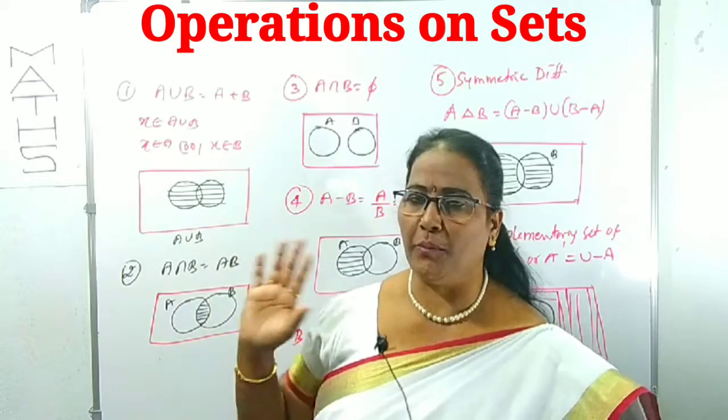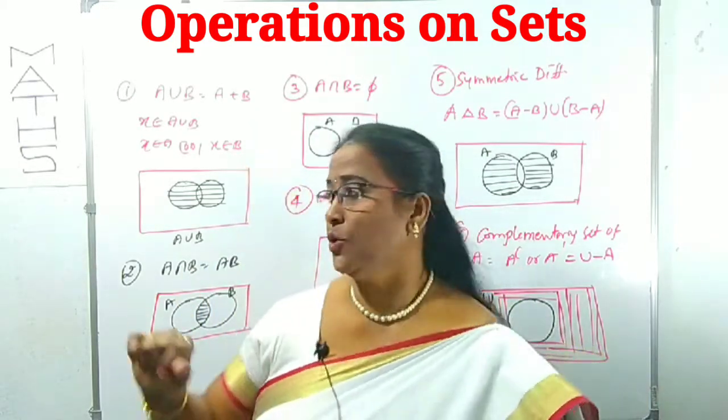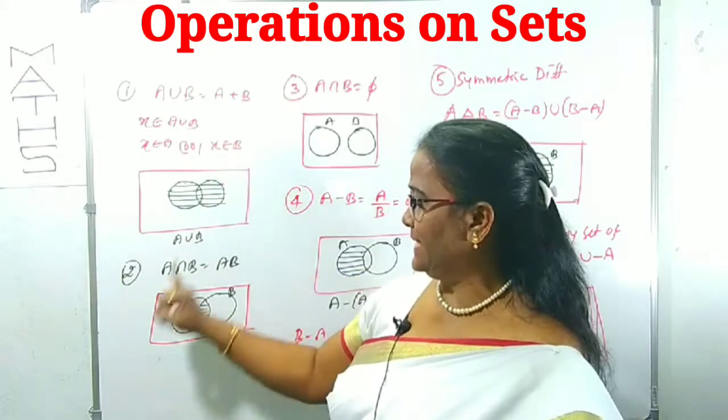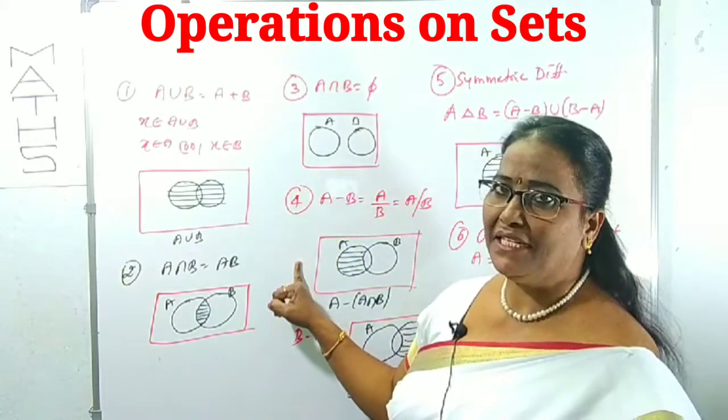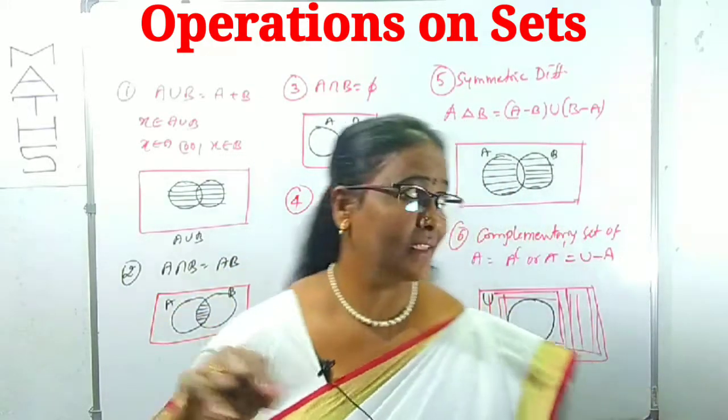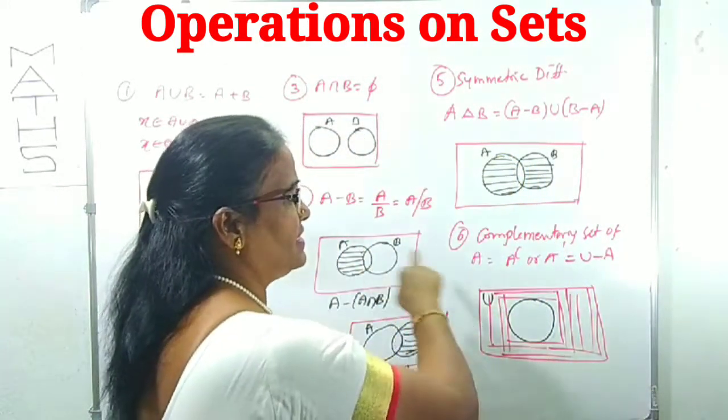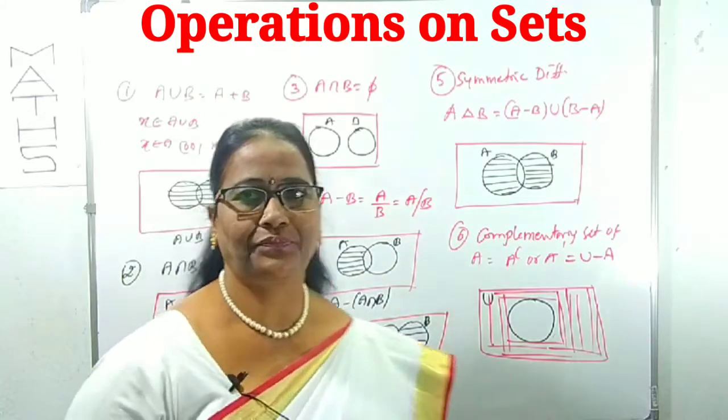These are the basic operations between two sets: union, intersection, and disjoint. Here difference of two sets, here symmetric difference of two sets, and complement of a set.